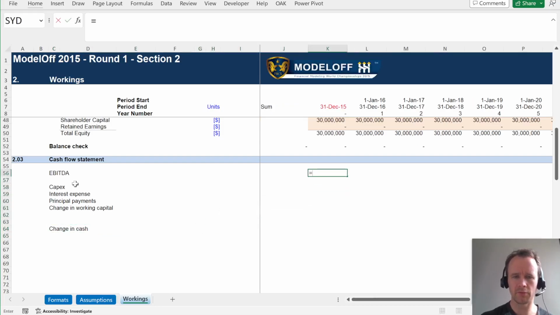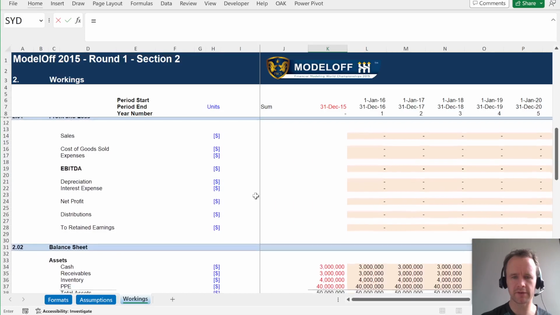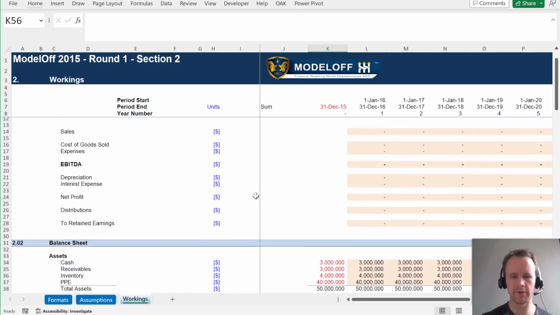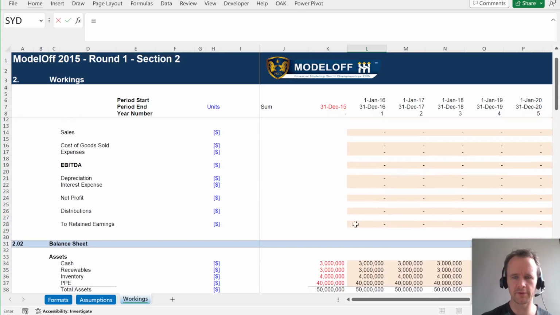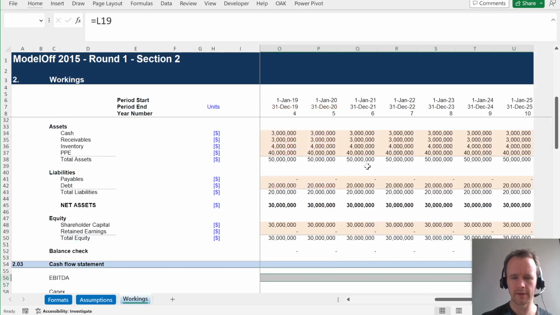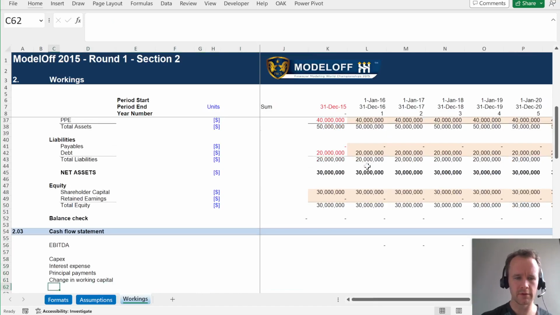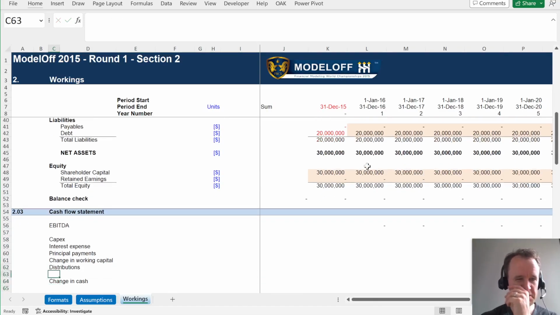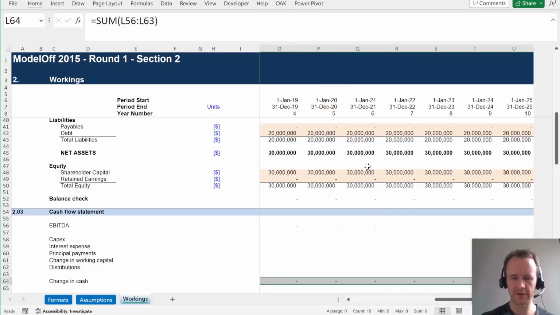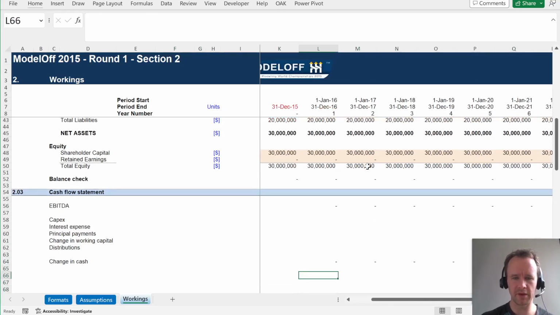So again, right now I'm just putting in plumbing. Nothing is actually being filled in, so I don't need a cash flow for year 0. So my EBITDA. Oh yes, and of course I need my distributions in here as well. But again, if there's anything that I'm missing here, it'll become obvious because the balance sheet will at some point fail to balance, and it'll be easy for me to see what thing I've failed to add in. So right now I'm just setting up the plumbing.